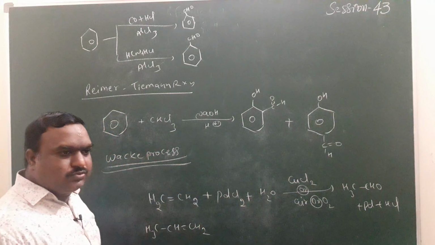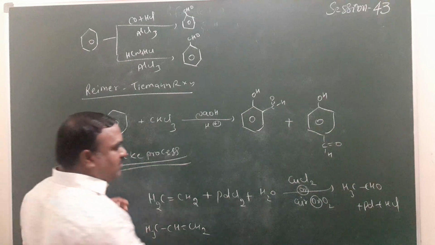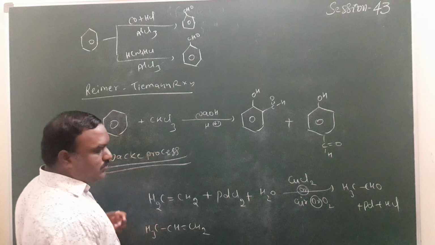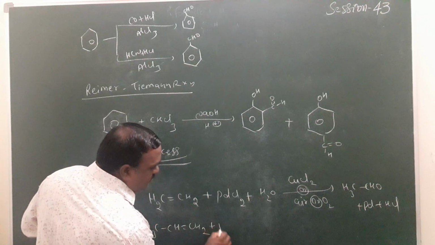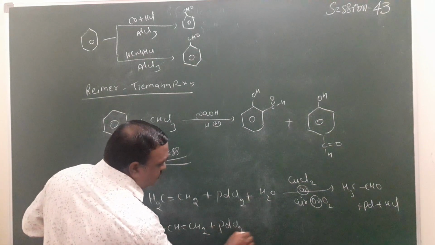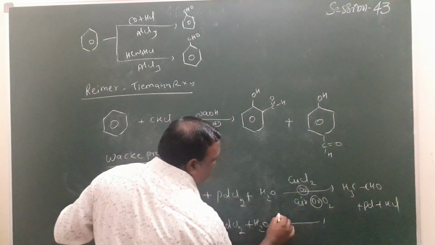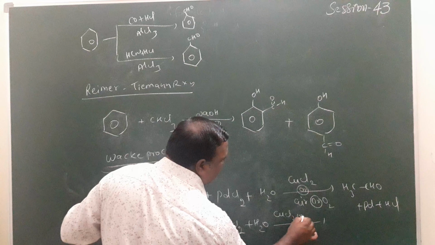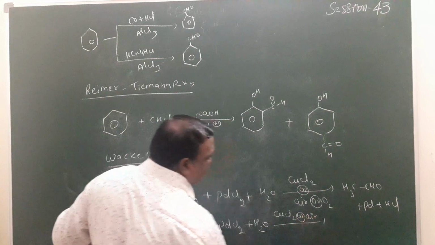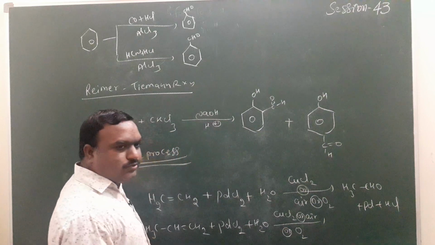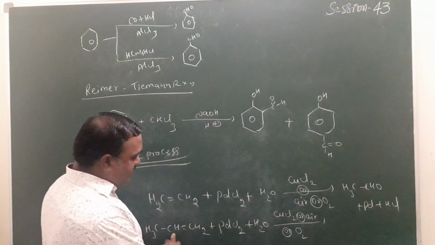Again PdCl2 in water medium in the presence of copper chloride and air or O2 oxygen. What will happen here?